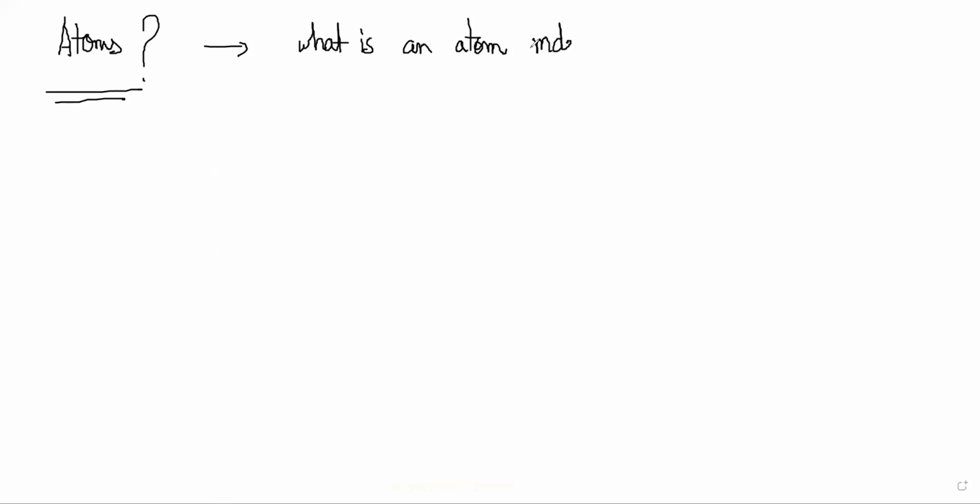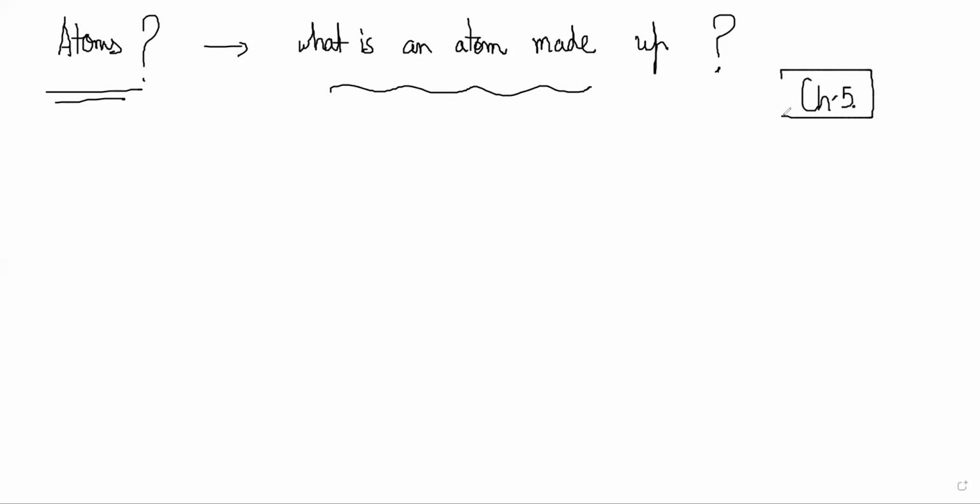These types of questions eventually led to the whole theory of atomic structure and how we figured that out. That will be the subject of chapter 5 for us. So we will pause on that discussion till then.